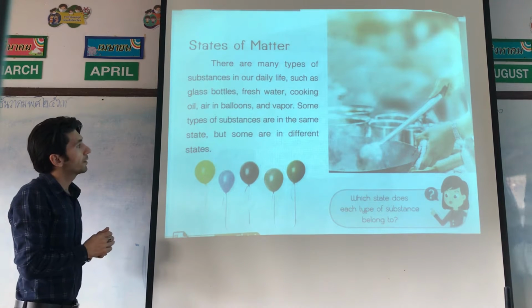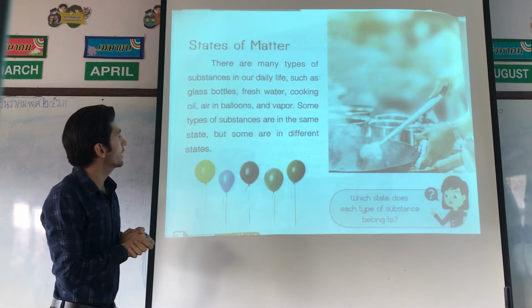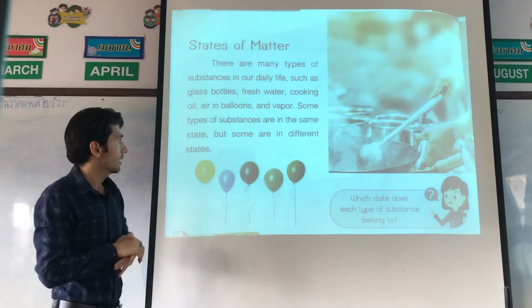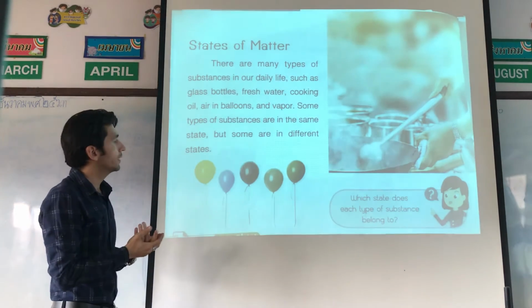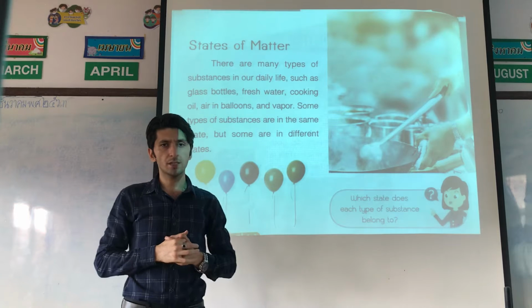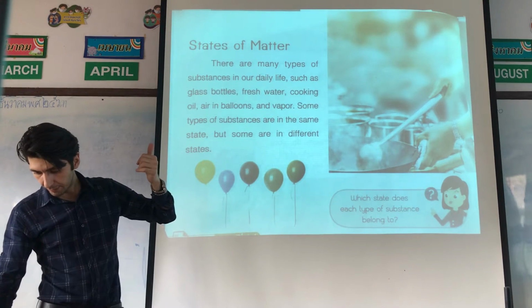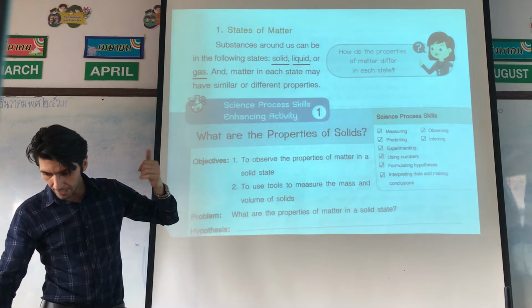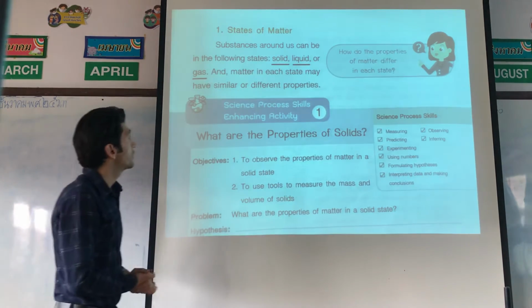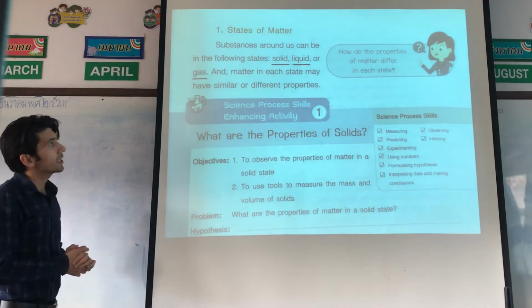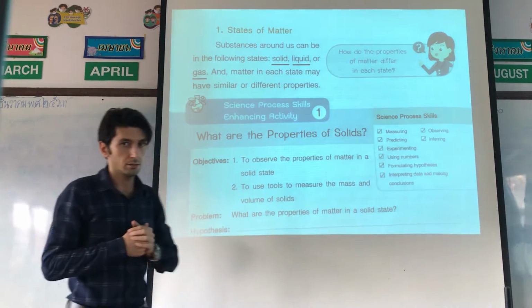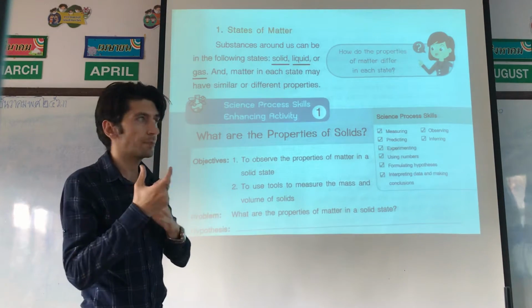Some types of substances are in the same state, but some are in different states. But what does the meaning of states? We can understand on the next page. States of matter. Substances around us. I told you we can use objects.